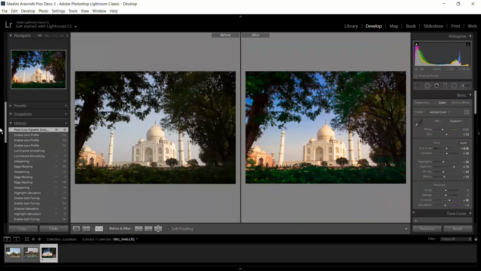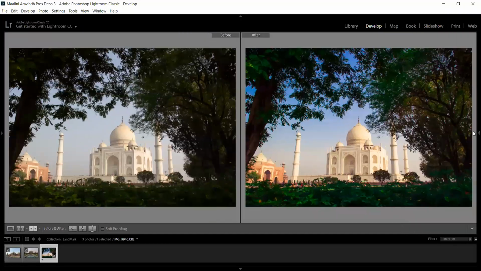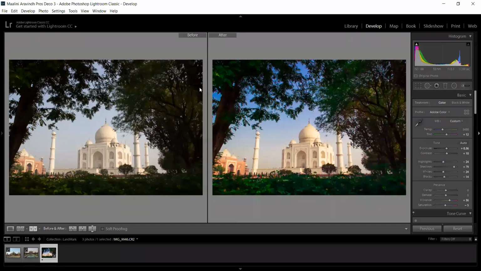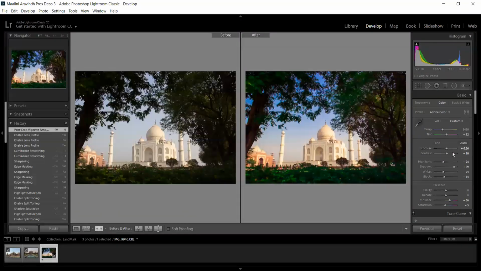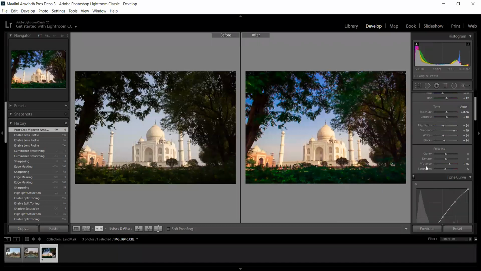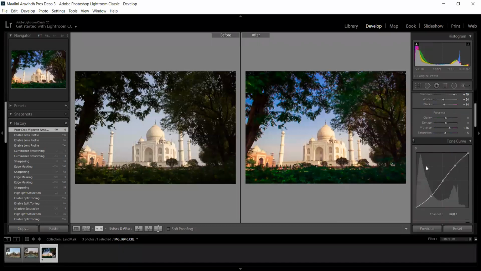So you can see the before and after here. This was the before image and this was the after image. To a certain extent, you can edit the image according to your personal preference and need. The thing is, in the right side column, everything will be available by default, so you just have to make some adjustment to the slider. And if you are not fine with it, you can always reset it.